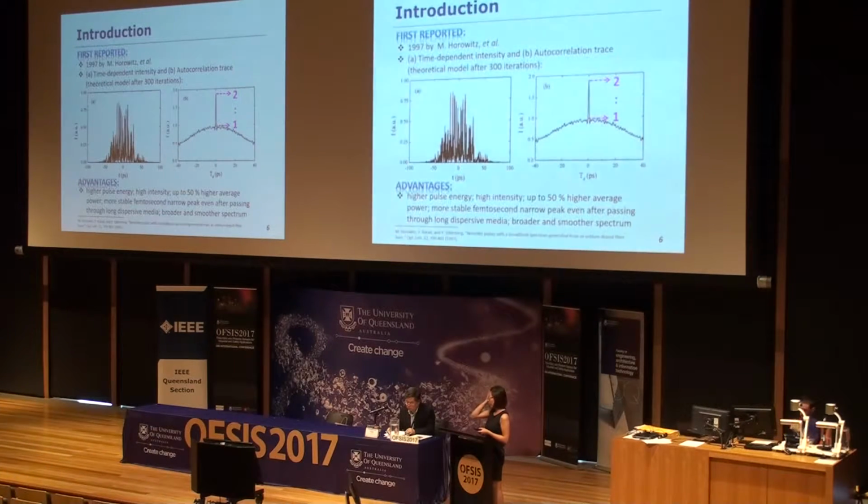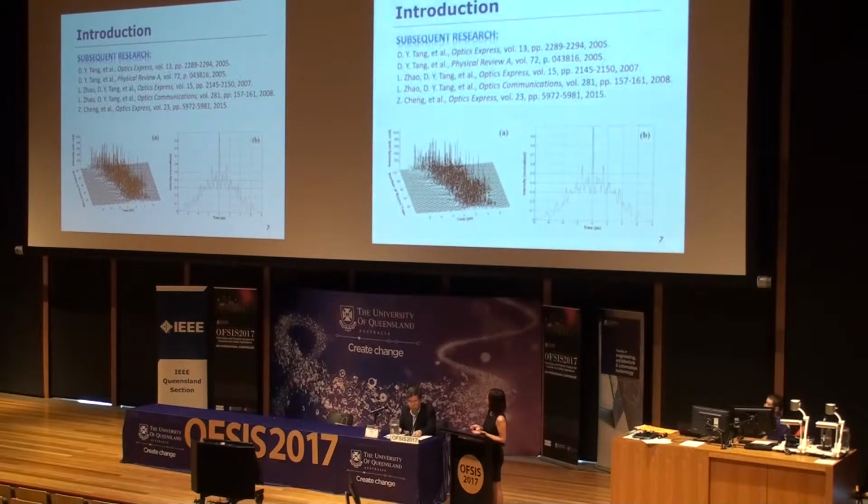Horace reported this time-dependent intensity and AC trace with a peak-to-shoulder ratio of 2. It has many advantages over traditional short pulses, such as higher pulse energy, high intensity, up to 50% higher average power, and it can provide more stable femtosecond narrow pulses even after passing through a very long dispersive medium. Most importantly, it provides a very broad and smooth spectrum that's very useful for sensing applications.